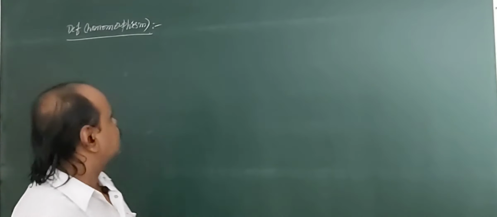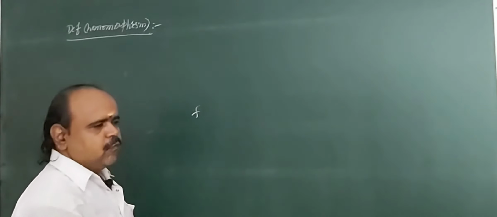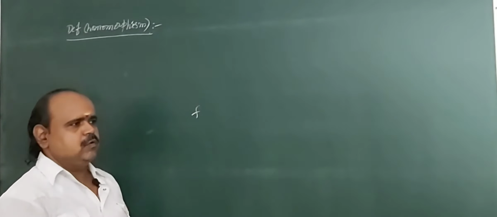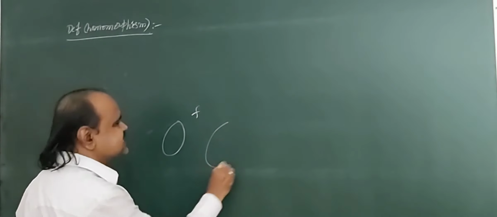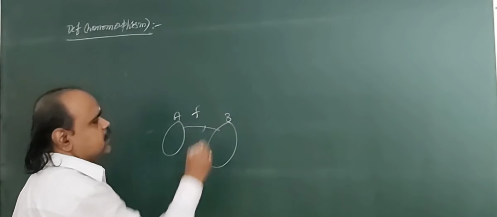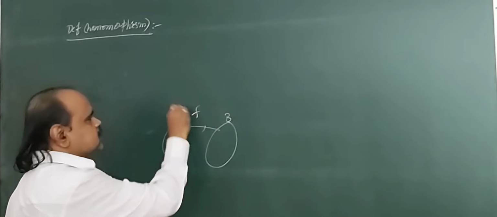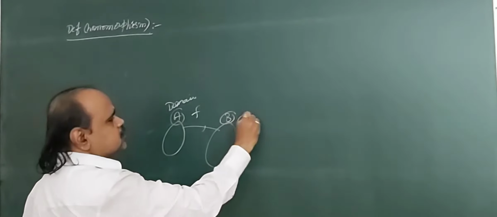First of all, before going to the definition of homomorphism, what is a function? If we want to define a function, we must have two sets. For example, two sets, A and B. A is called the domain and B is called the codomain.